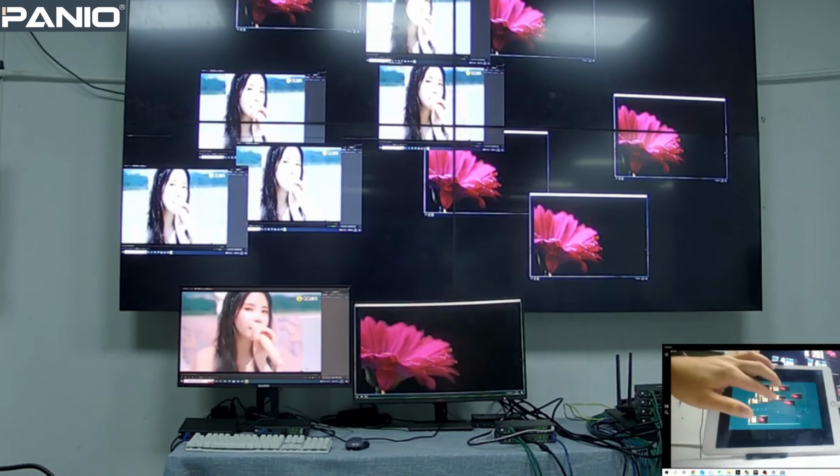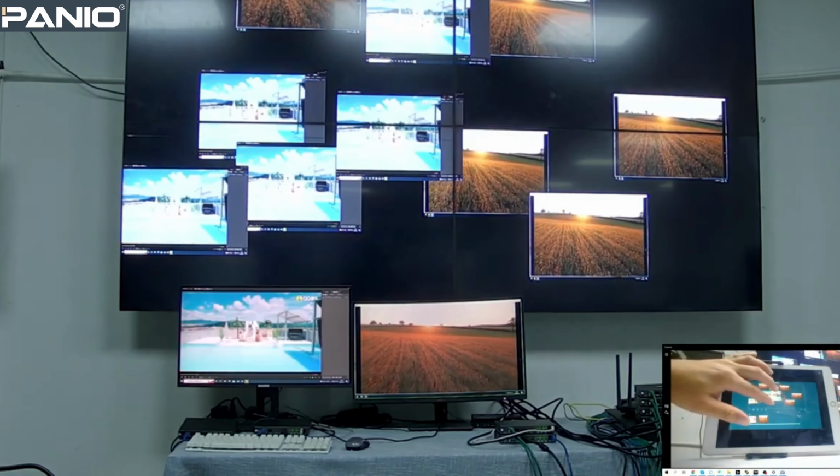So we can move any of the windows to different positions and change the size.